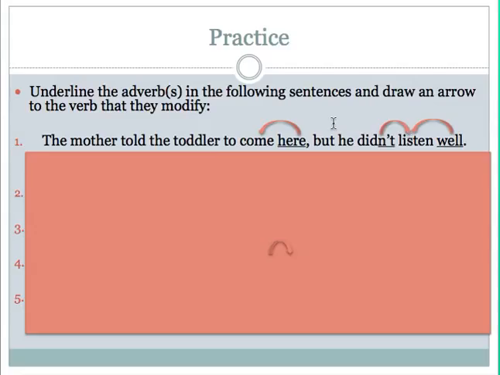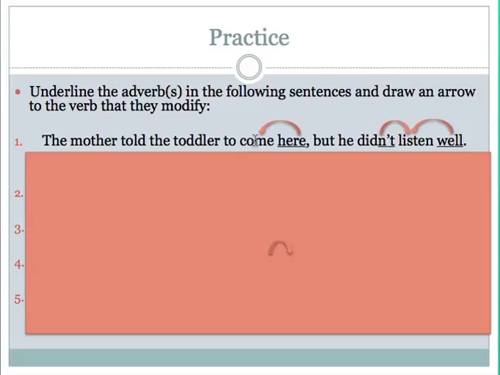So I have the verb told, and I'm going to see, is there something that tells me how, where, or when that occurred? Nope, no there isn't. I don't know how the mother told, or where the mother told, or when the mother told the toddler to come here. Moving on to my next verb, to come.